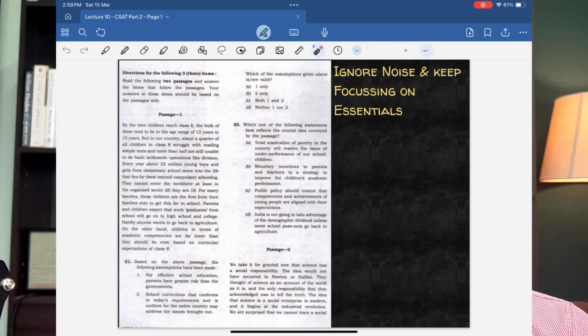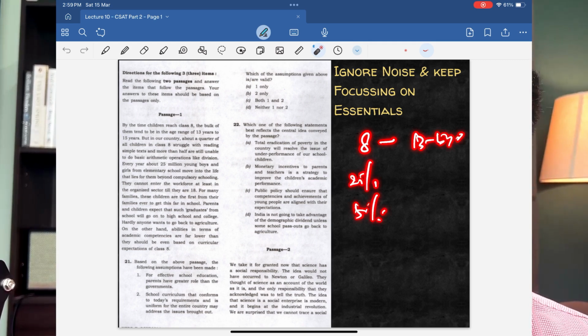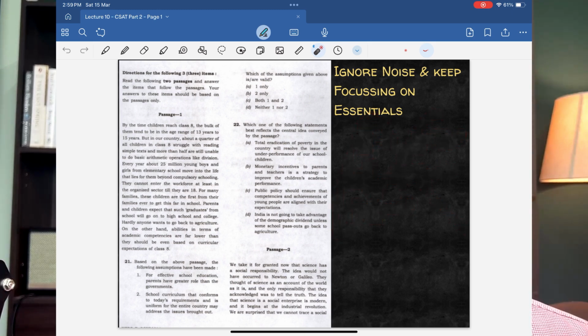The point I am trying to simply emphasize is that all the data that you find in the passage about class 8, about 13 to 15 years, 25% of them, 50% cannot write, 25% cannot speak, all of these data have now proved to be useless to getting question number 21 right. But if you are someone who starts taking all these data very, very seriously as you read, you will not be able to make much progress in swiftly reading the passage, and you are exhausted because you tend to retain too much data when you go through the content, right? That also becomes very discouraging to confidently go forward when you read the passage, right?